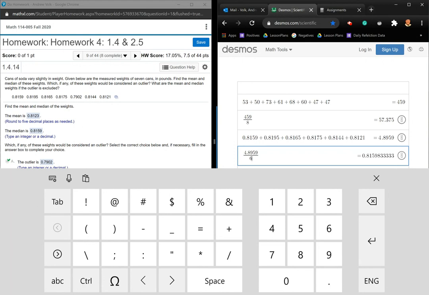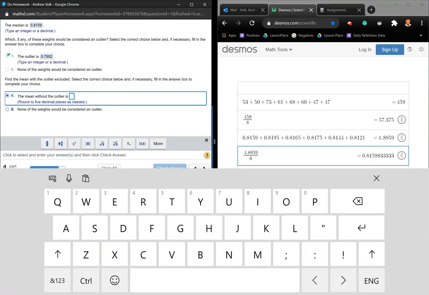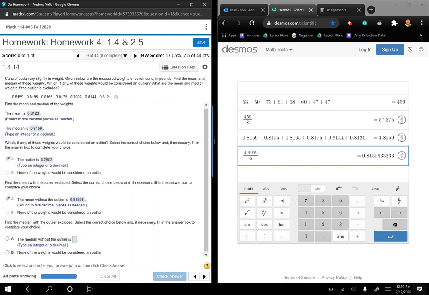Doesn't that look like it would fit right in the middle? Now, if you noticed, our original mean was actually on the very, very low end of our scale. So this one fits. 0.815. Yeah, that seems perfect. So we're going to go ahead and type that in over here. The mean without the outlier is 0.81598. And I don't need to round that up. That's 5 decimal places. Yay.